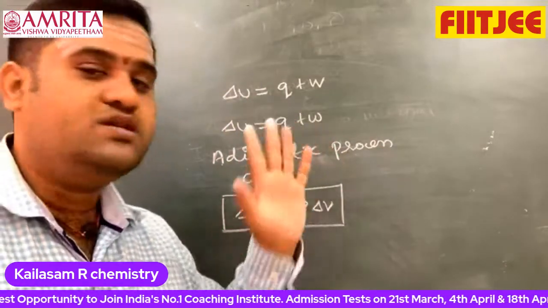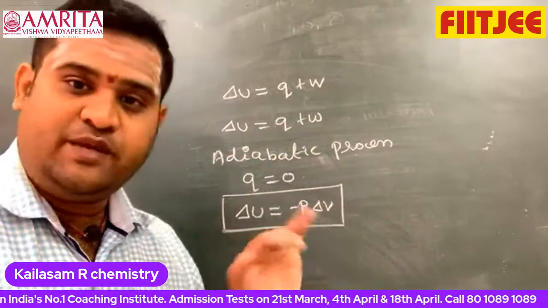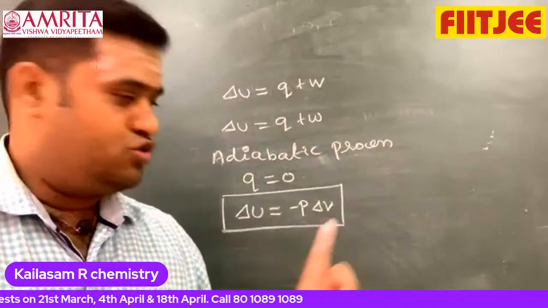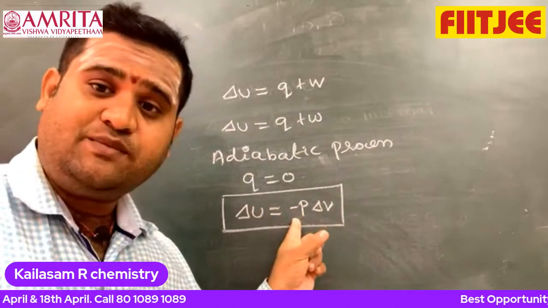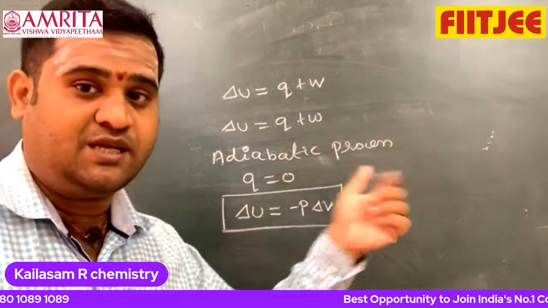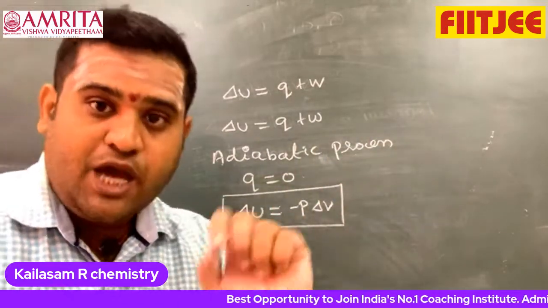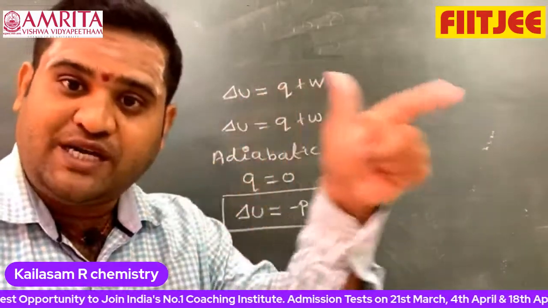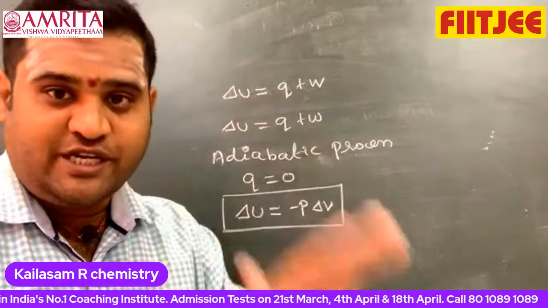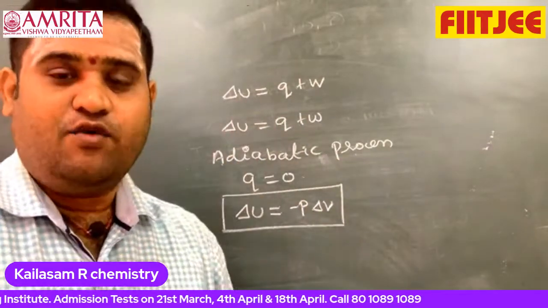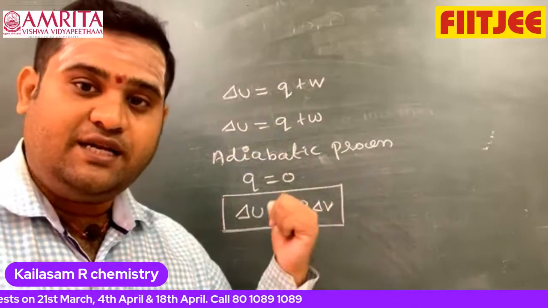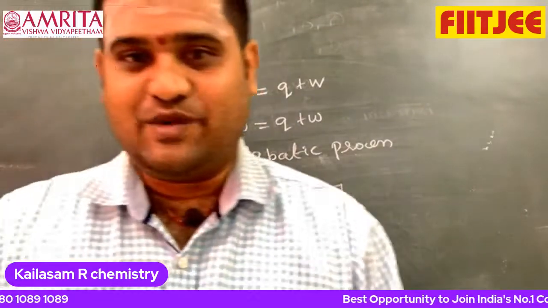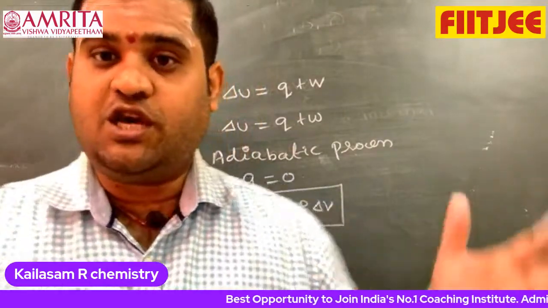How is that? Because Q is constant, delta U is equal to minus P delta V, where delta U is the change in internal energy. We know that energy depends on temperature. Whenever there is expansion, work is done by the system, and delta U becomes negative. When delta U is negative, internal energy decreases, and so temperature also decreases. Therefore cooling takes place. When work is done on the system, delta U becomes positive, and heating takes place in the adiabatic process. So these are all the important observations in the first law.